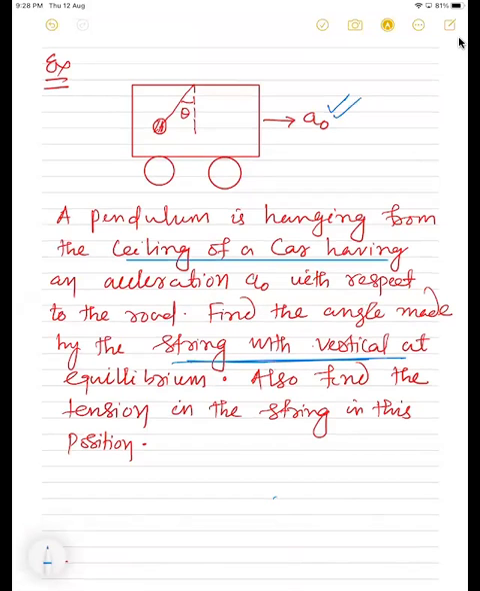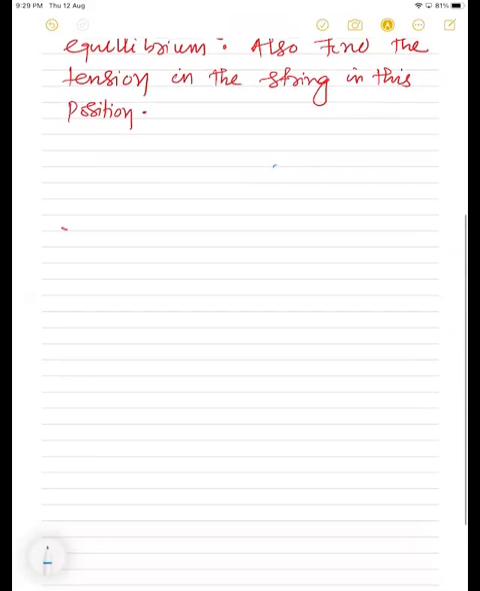Student, if the car is accelerating forward, then definitely this pendulum, which was initially at this position, will get a pseudo acceleration in the backward direction. Can you imagine that case? So if I go for drawing the free body diagram of this pendulum, then in continuation,